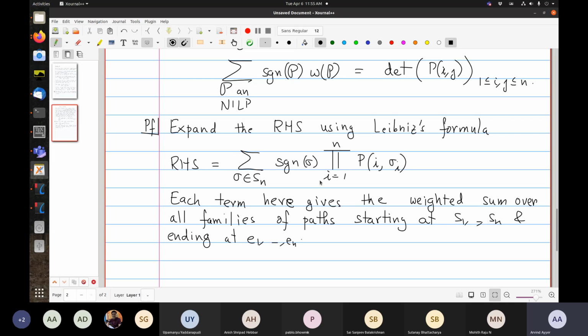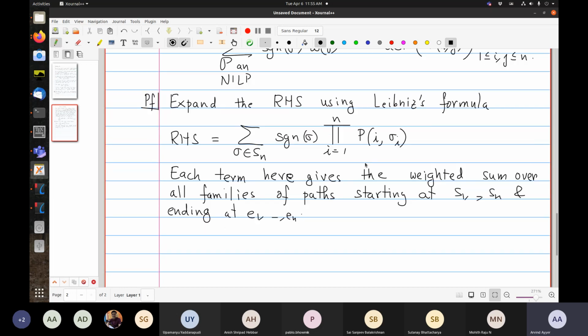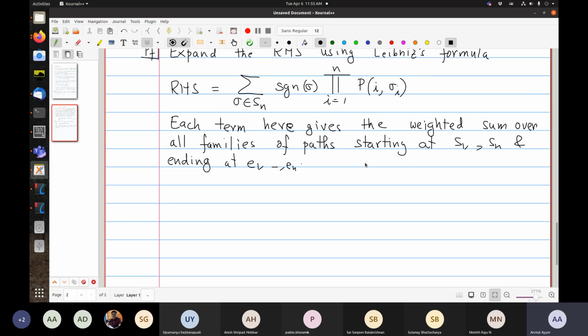It's clear that each family is counted here. Each family starts at Si, ends at E sigma i for some sigma, and that is contained inside this P. But they are not at this moment non-intersecting. So how do we get to non-intersecting?